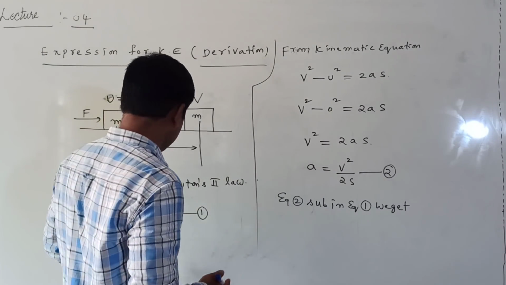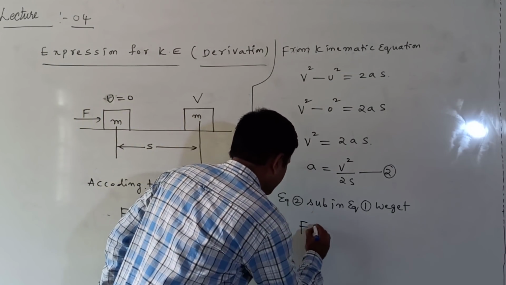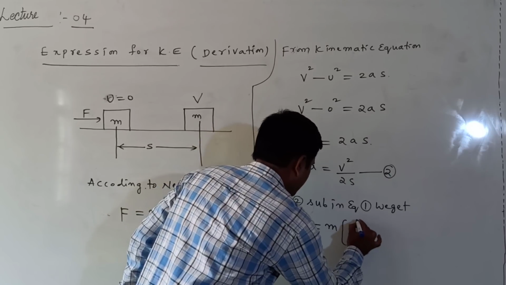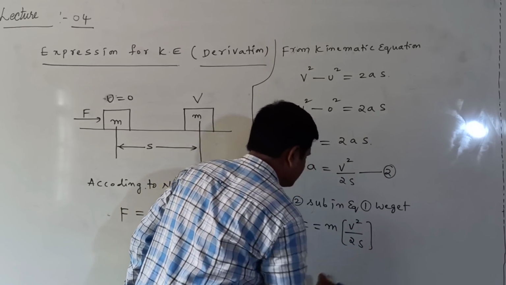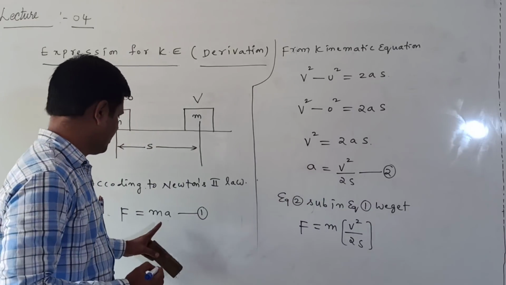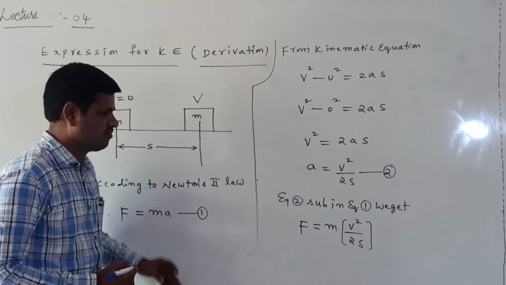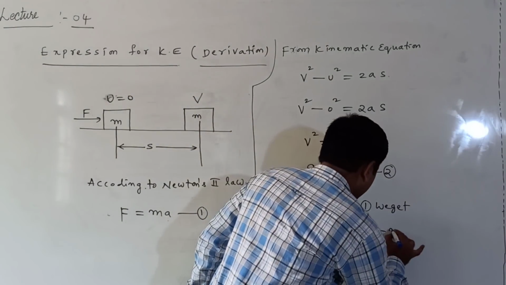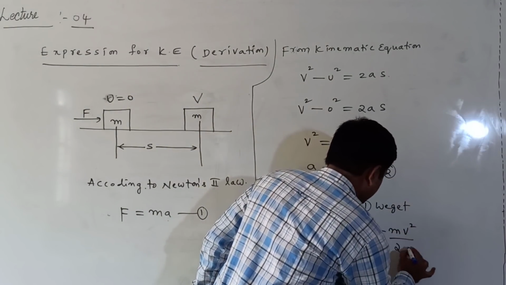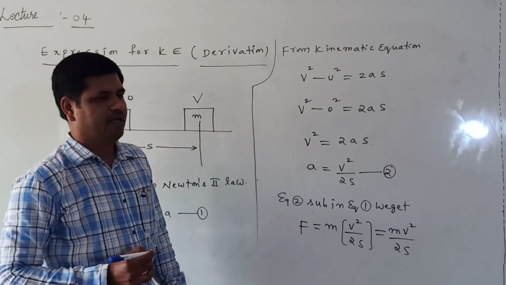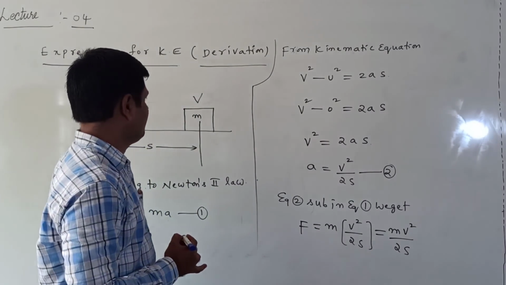Substituting equation 2 in equation 1, what do we get? F is equal to m into v square by 2s. In the place of a, I am writing v square by 2s. So we get F is equal to m v square by 2s. Clear? Now from this we find the work done.